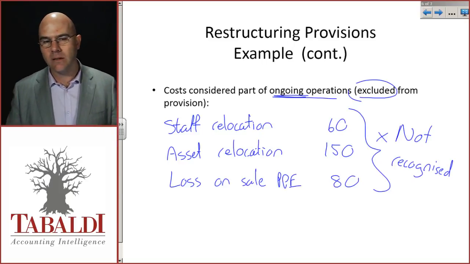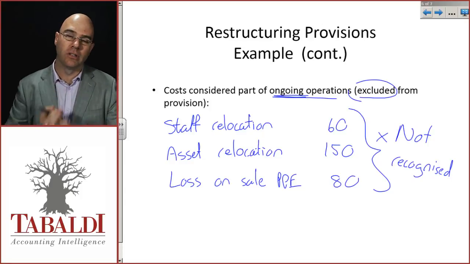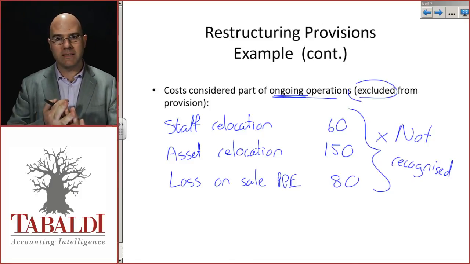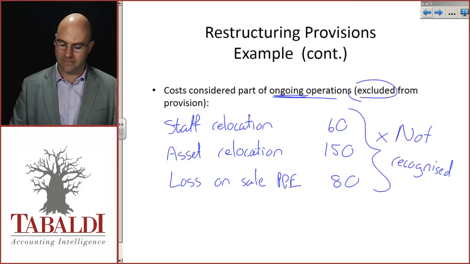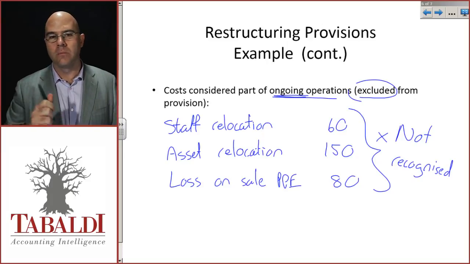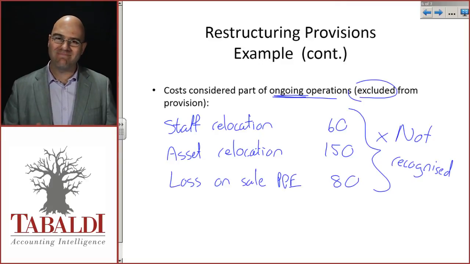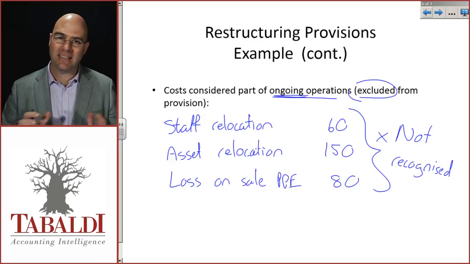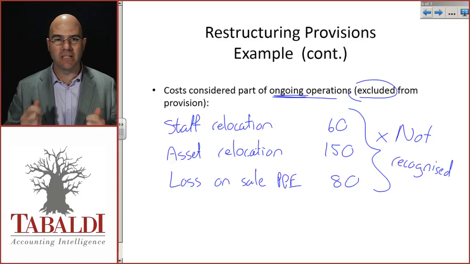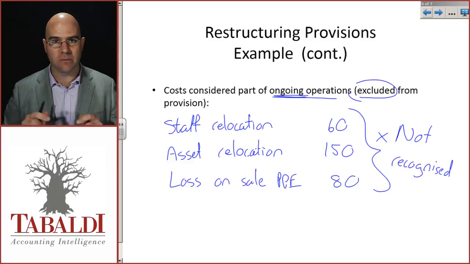Okay, it gives you a bit of an idea of what to include, what not to include. Remember, direct costs, they must be unavoidable and they must not relate to ongoing activities. If those 3 criteria are met, then you can recognize those costs as part of the provision. Okay, great, guys. Also look out for provisions, well, an attempt in the real world or academically where the information doesn't quite give rise to a constructive obligation, right? So in order to recognize anything as a provision, we must still meet the general recognition criteria, and IAS 37 gives you some guidance on how to apply that to restructuring provisions.